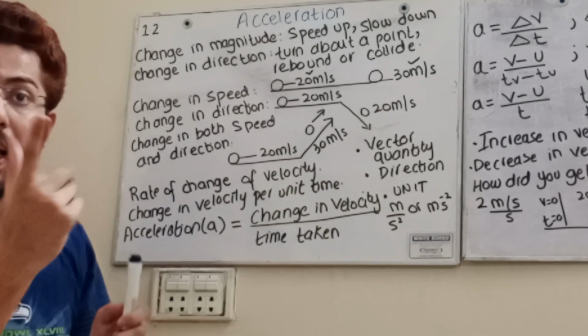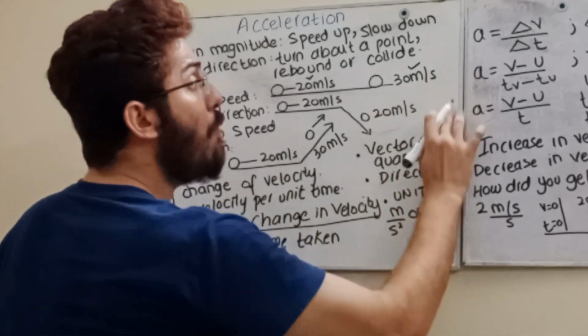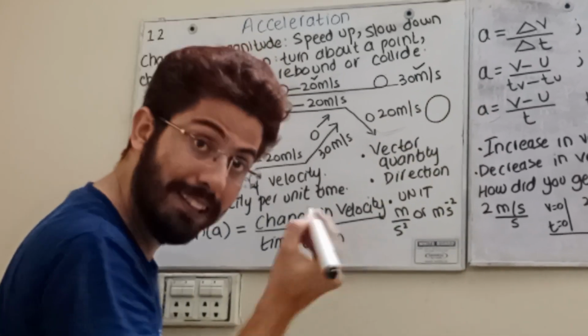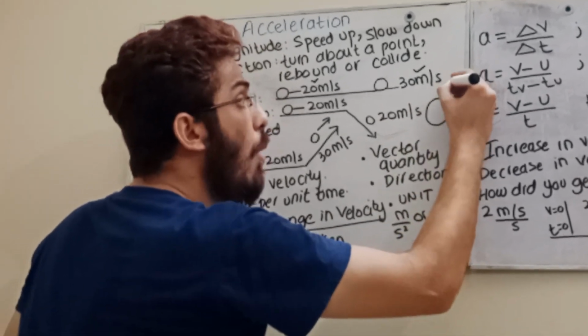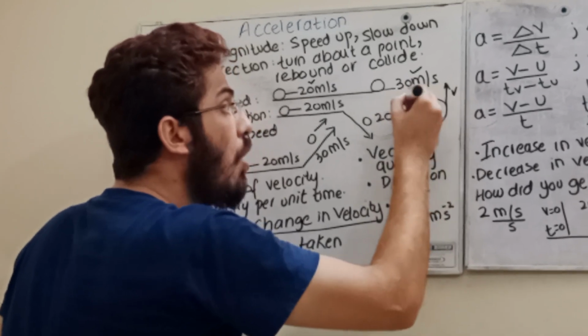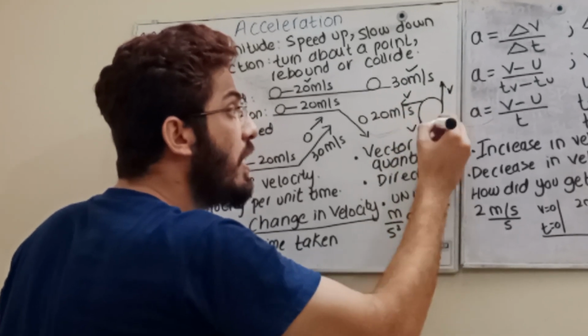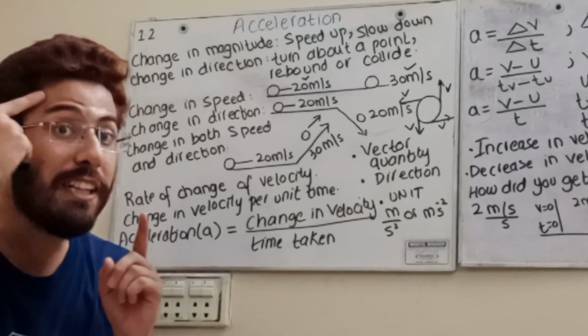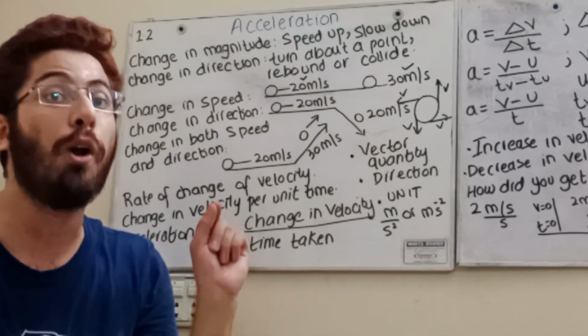Or you can see the example of uniform speed in a circular motion. At every point, student, the direction of velocity is changing. So do remember, direction is changing, that's why the velocity is not uniform.